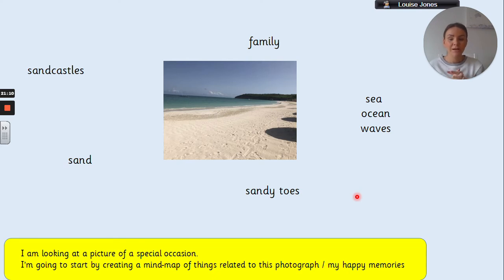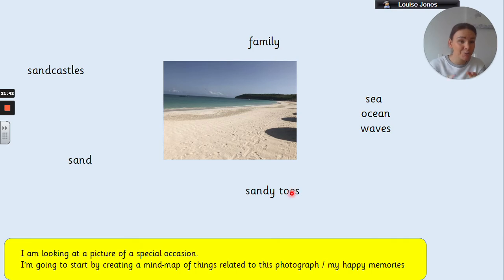So I started by creating a mind map of things that are related to this photograph and my memories that I've got of this event. So this day that I was on the beach on holiday, having a really good day, one of the best days. And I thought back to that, and I thought back to all of the things that are related to that occasion. And I thought of sand castles. We were building some sand castles. Sand, there's obviously sand on the beach. Family, I was with my family.